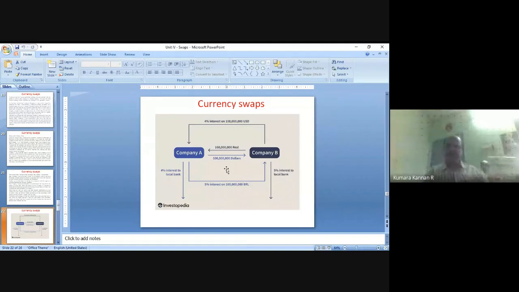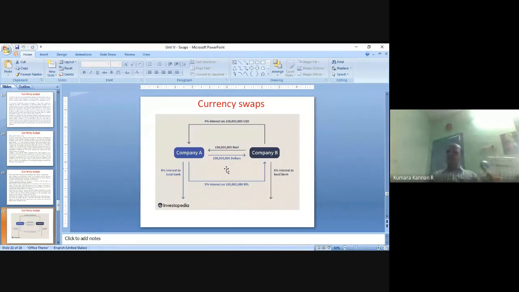So this diagram is self-explanatory. You see in the diagram, so you will understand the concept, right? Only thing is, the swap bank's name is not mentioned. Another box should have appeared between company A and company B. There should be a swap bank. Through the swap bank only they are passing the amount, right? So the 4% interest is also passed through the swap bank only. The 5% is also passed through the swap bank only, right?